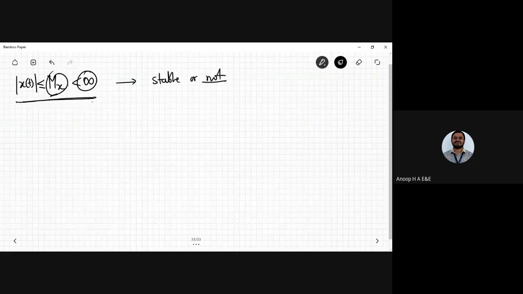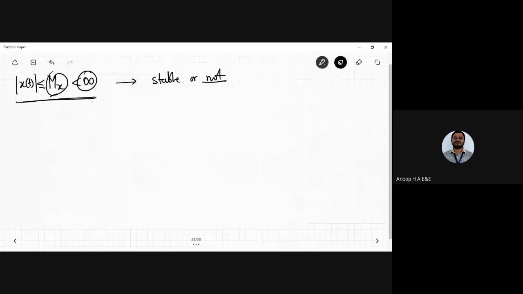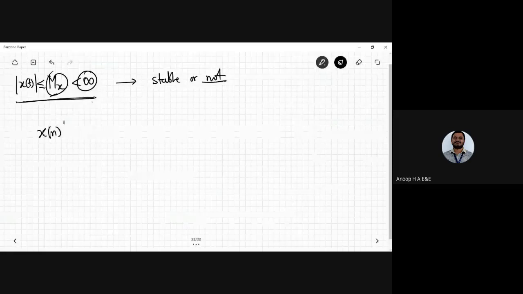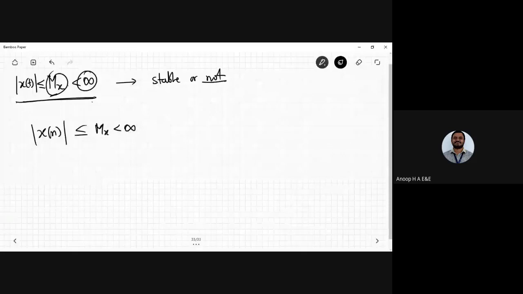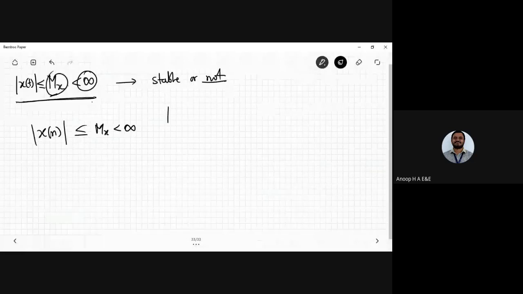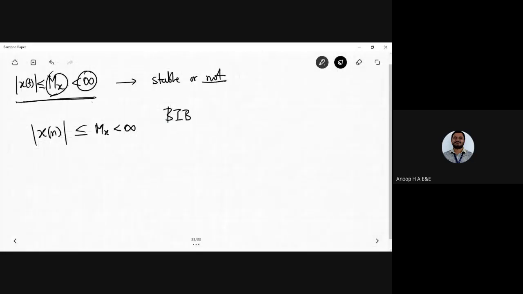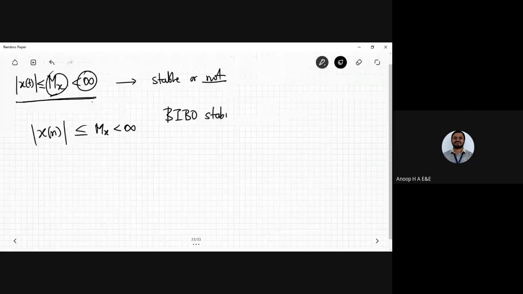Okay, so it can be applied to a discrete time system also, whether it is discrete time or continuous time. So you can call this x, which is less than infinity. Next, you can call that BIBO stability, or bounded input bounded output stable, if for every bounded input sequence it produces a bounded output sequence. So that is one thing that you need to remember.